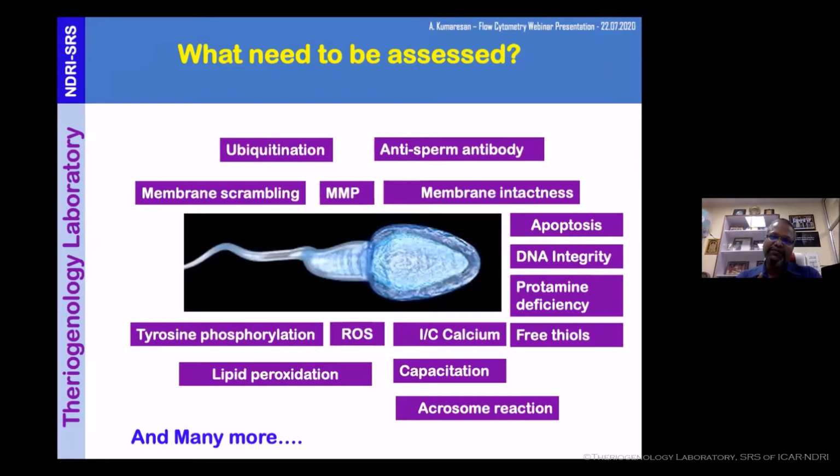Ubiquitination, you know very well, indicates the maturity of the spermatozoa. Anti-sperm antibody, I will come to a little later, but this was an issue mainly in human beings. But now in animal science, it has taken a good pace. A lot of studies are coming on anti-sperm antibody and its implications on fertility, especially sperm-oviduct binding as well as sperm-zona binding. And then membrane scrambling. This is the initial stage of capacitation or initial stage of cryocapacitation, you can say. Mitochondrial membrane potential is very much essential for the sperm to maintain motility.